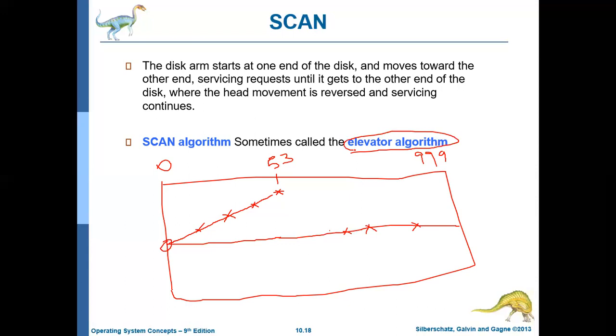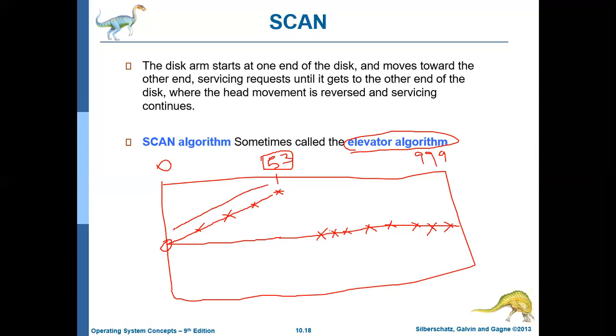One of the drawbacks with this algorithm is, assume that, as in our case, the head is at location 53 and currently the head is moving in the backward direction. But assume that we have more requests in the cylinder numbers above 53. We have say 20, 30 or 50 or 100 requests in the locations above 53, but the head is first moving in the backward direction.